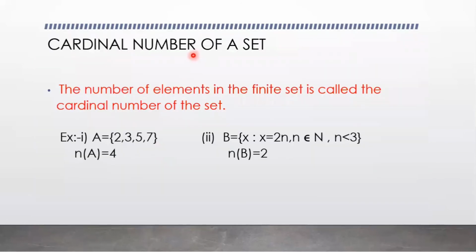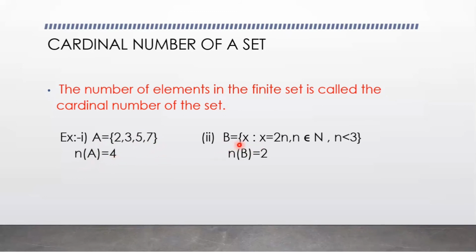Cardinal number of a set: the number of elements in a finite set is called the cardinal number of the set. Here A is the set of 2, 3, 5, 7. So how many elements are in it? 4 elements. So that 4 is called the cardinal number of the set. It is denoted by n of the set name, n of A, and it is equal to 4.